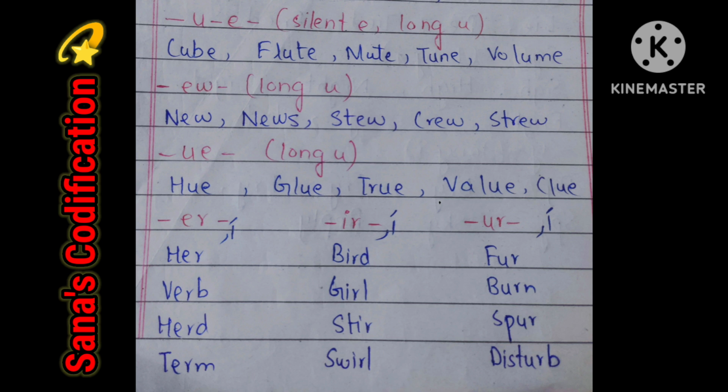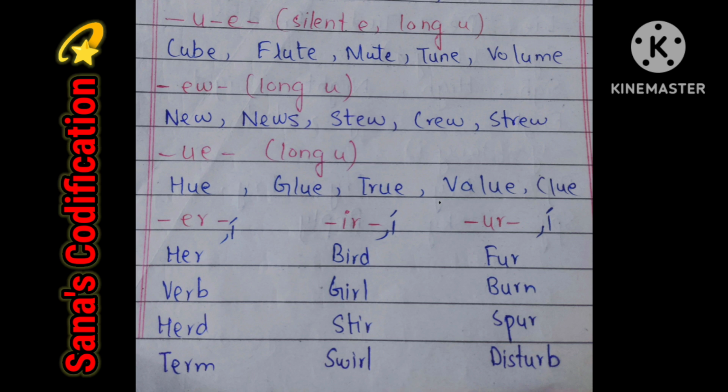Now we will see when a consonant comes with a vowel, then how it gives the sound. Like E and R, when they come together, they give the sound of R, like her, verb, heard, term. And when I and R come together, they give the sound of R, like bird, girl, stir, sword.